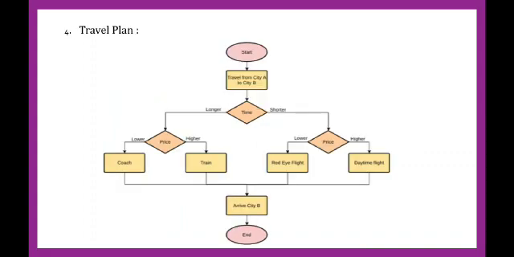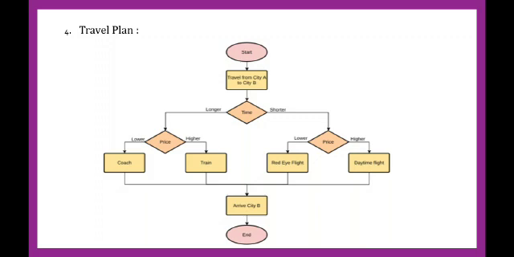Next, the travel plan. First it will start, and we are going from one particular city to another, say city A to city B. First we will see the time, and we will see the distance, longer or shorter. If longer, then we have to see the time and see coach, train, and so on.